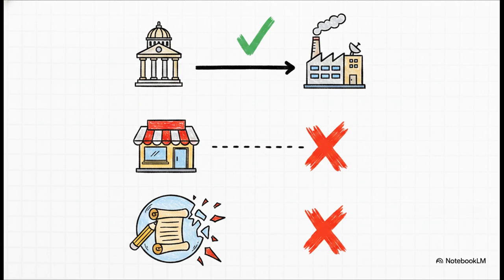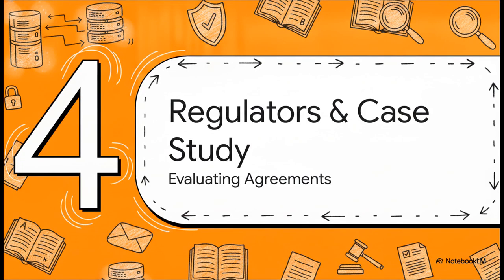And finally, let's look at a common compliance failure. Say two countries decide to update or amend their grandfathered 2014 treaty today. Bam, the time capsule breaks. The moment it's amended, it instantly loses that Article 96 protection and has to become fully GDPR compliant. Next up, Section 4, regulators and case study.